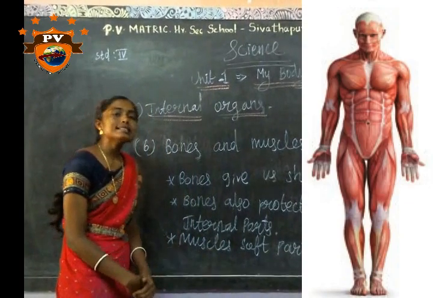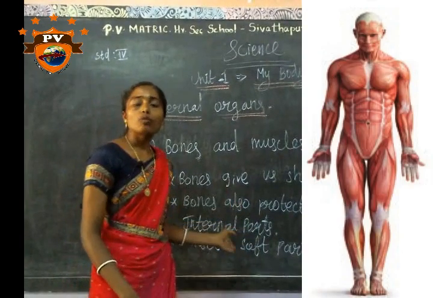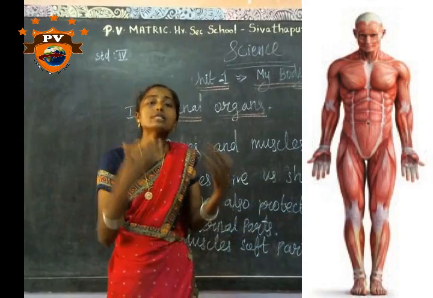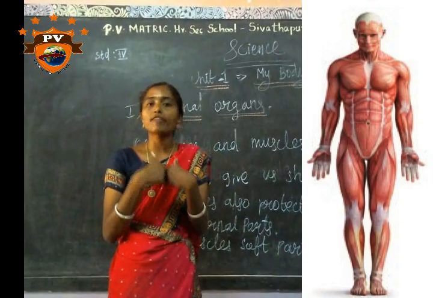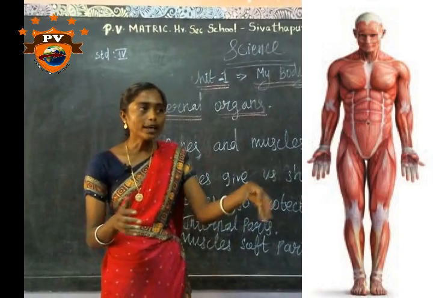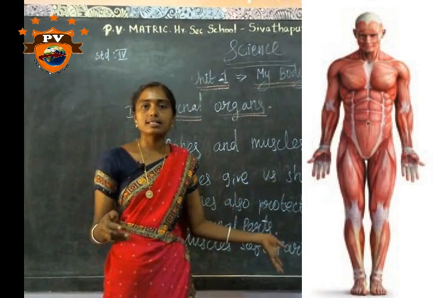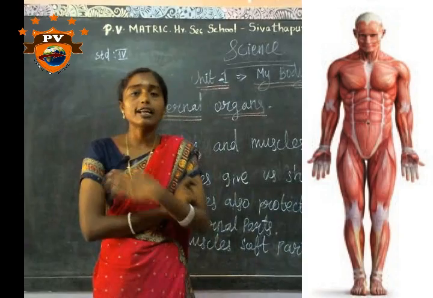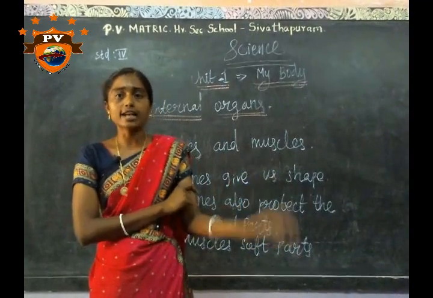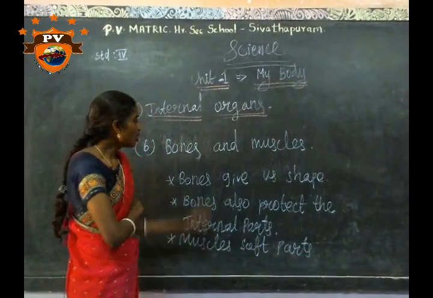Next, muscles. Muscles are the soft parts. Muscles give us the structure and shape of our body. Activities like walking and running involve muscles. Without muscles, we cannot do any actions, like writing and skipping. So muscles are very important.